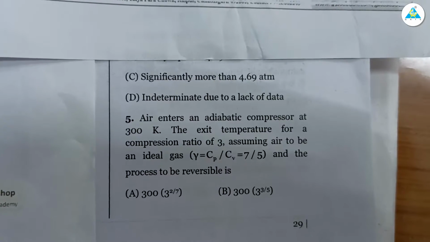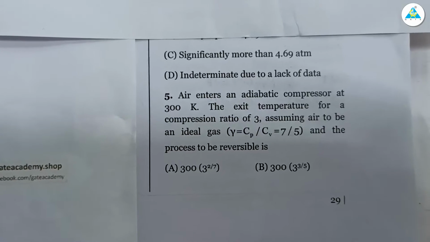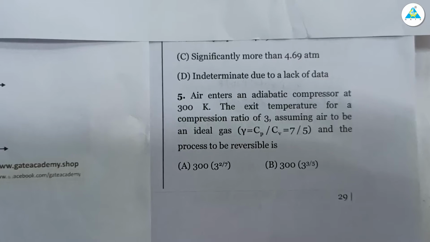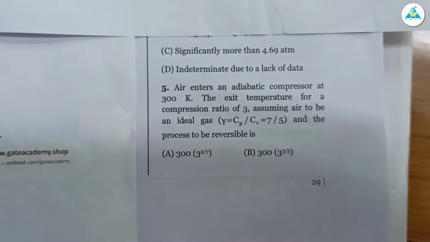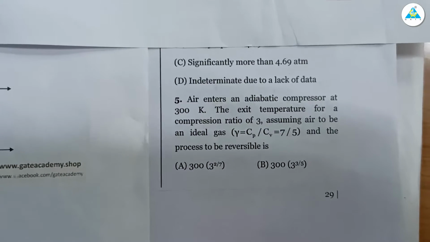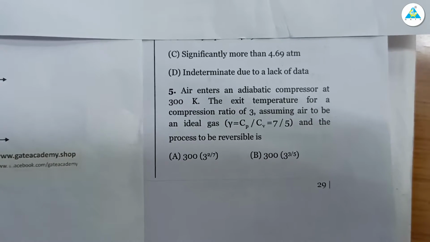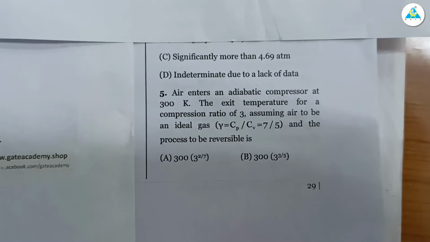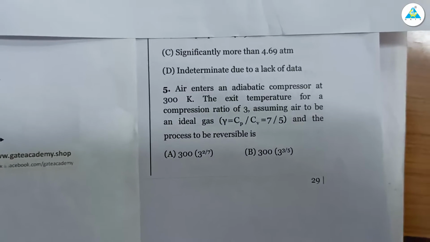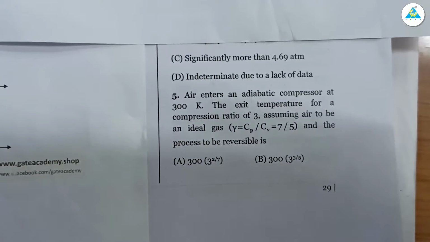You can read the question number, this is a GATE 2000 question. Air enters an adiabatic compressor at 300 Kelvin. The exit temperature for a compression ratio of 3, assuming air to be an ideal gas and gamma is given, and the process to be reversible, is? They have given the options, but find the answer. All the values are given, and try to solve.